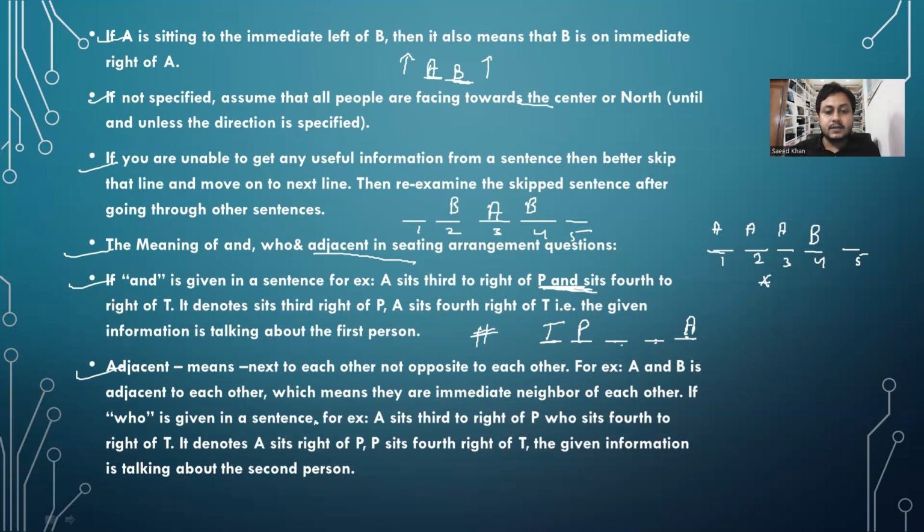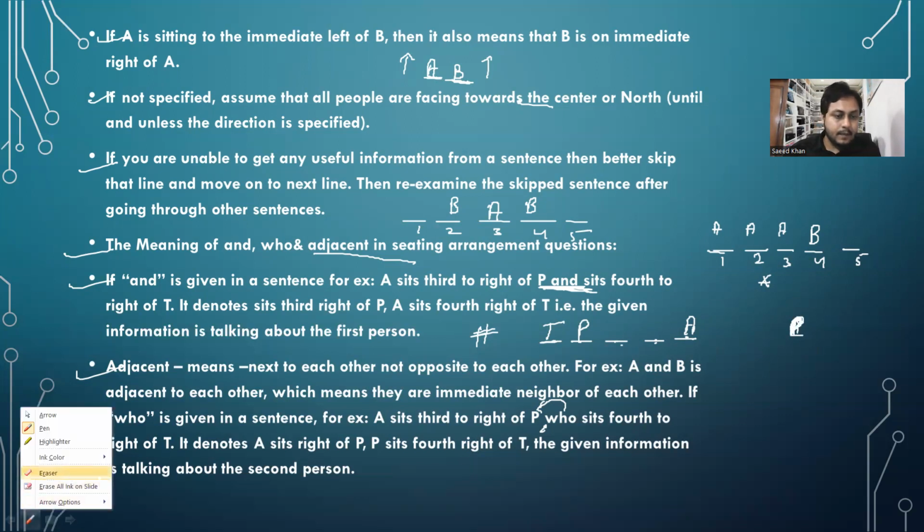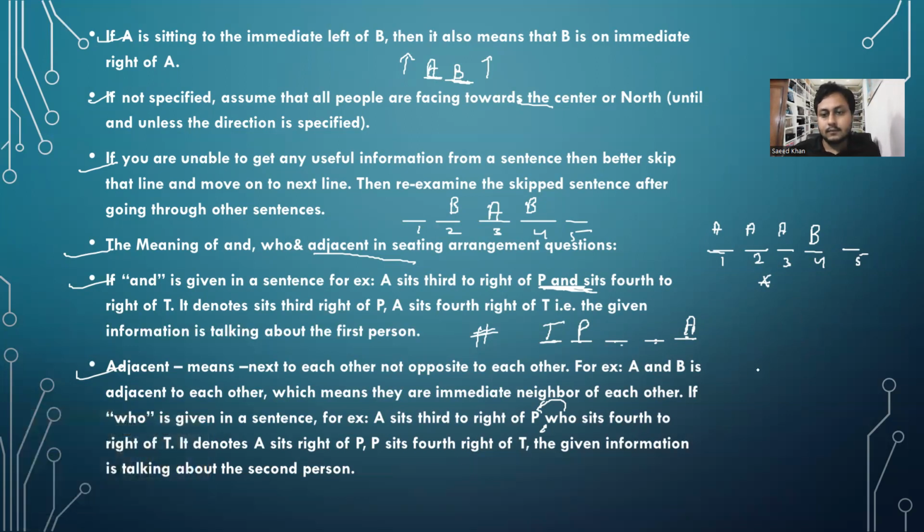If "who" is given in the sentence, for example, A sits third to the right of P, who sits... So basically, this "who" is for P, guys. So this "who" is for P, the second person. जिसके बाद आएगा "who", उसके लिए basically. Let's say this is P. A sits first right, second right, third right. A sits third to the right of P. Who sits? Means P sits. This "who" is for P, right?